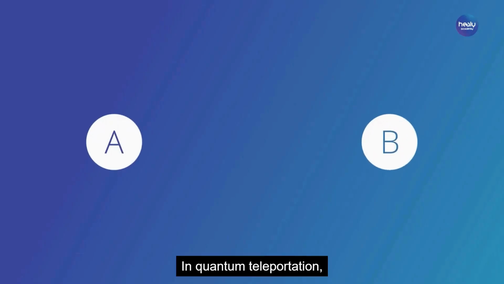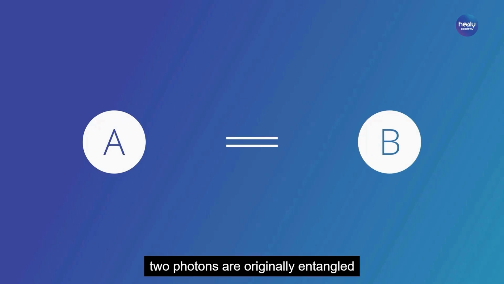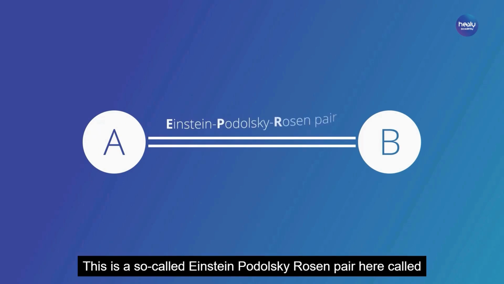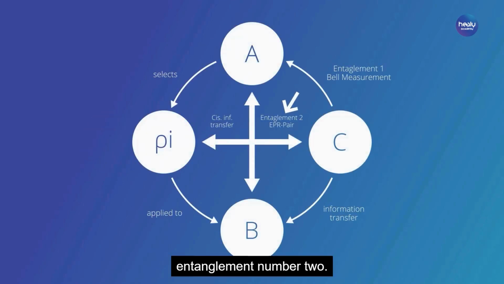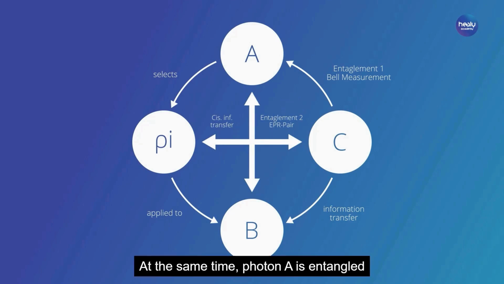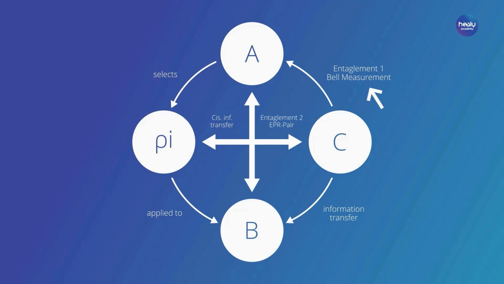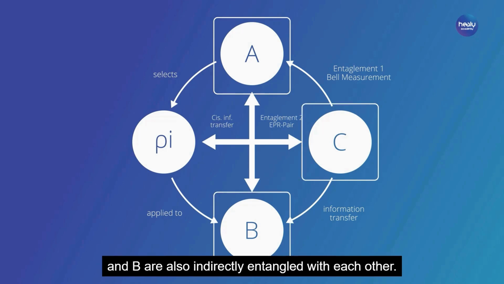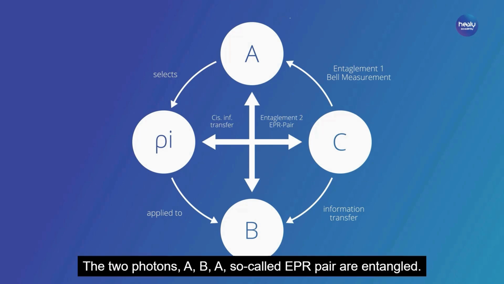In quantum teleportation, two photons are originally entangled with each other by a common origin. This is a so-called Einstein-Podolsky-Rosen pair, here called entanglement number 2. At the same time, photon A is entangled with photon C by a Bell measurement. In this example, via the photon A, the two photons C and B are also indirectly entangled with each other. The two photons A, B, a so-called EPR pair, are entangled.